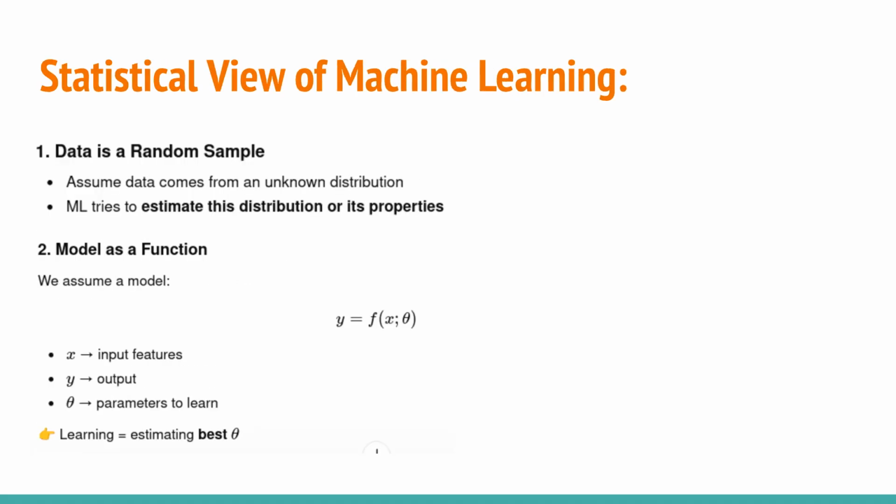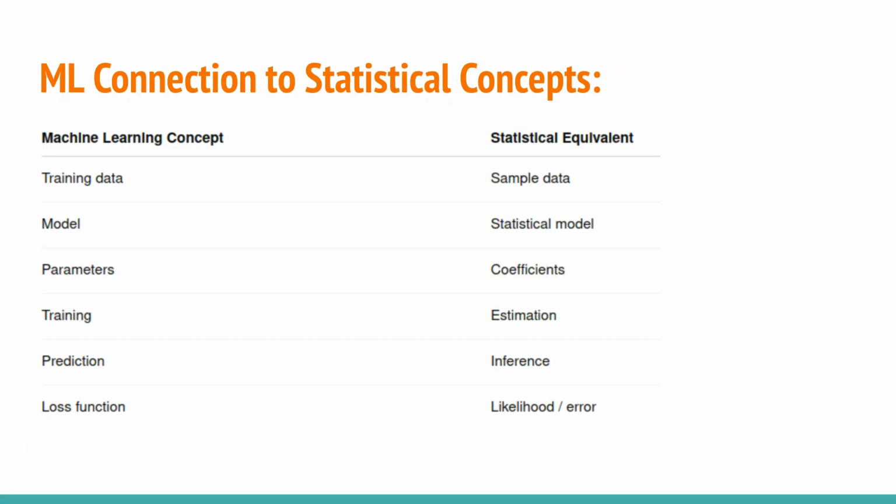The statistical view of ML assumes data is a random sample from an unknown distribution, and ML estimates this distribution. A model is assumed as a function, where learning involves estimating the best parameters for that model. There is a strong connection between ML concepts and statistical concepts.